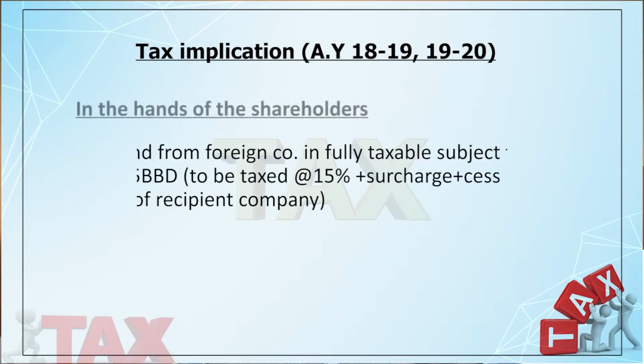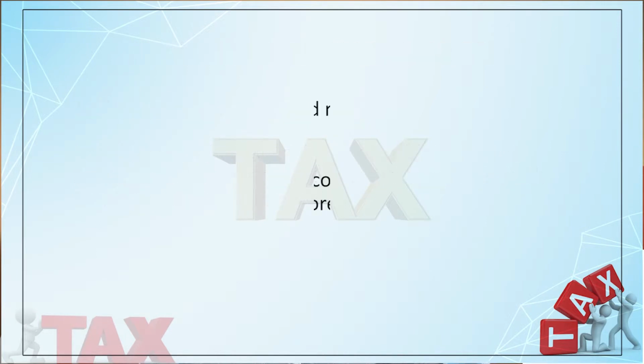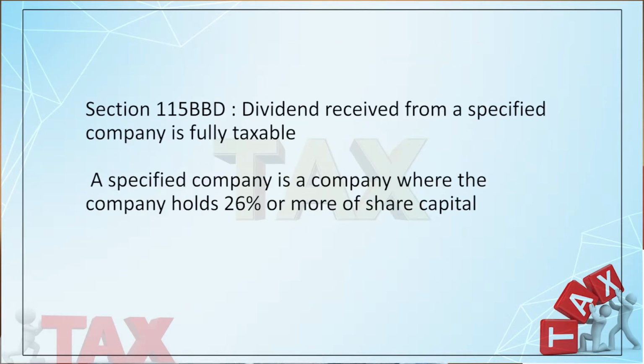But in case of a company, it's very interesting. In case of intercorporate dividend, that means one company receives dividend from another company, there is a provision called 115BBD. 115BBD talks of the dividend received from a specified foreign company. That means if the company is receiving any dividend from a specified foreign company, that is taxed at a rate of 15% plus surcharge plus cess. Now the question is, what is a specified foreign company? A specified foreign company means a company where this company holds 26% or more of share capital, right?